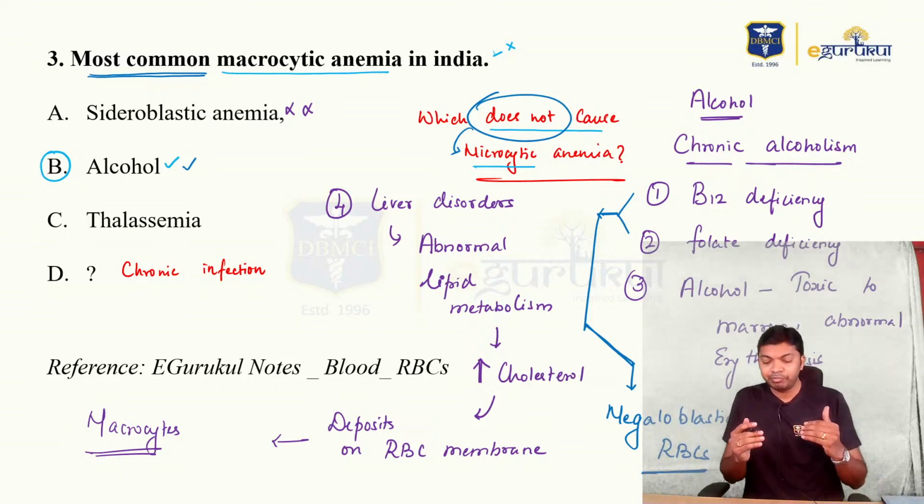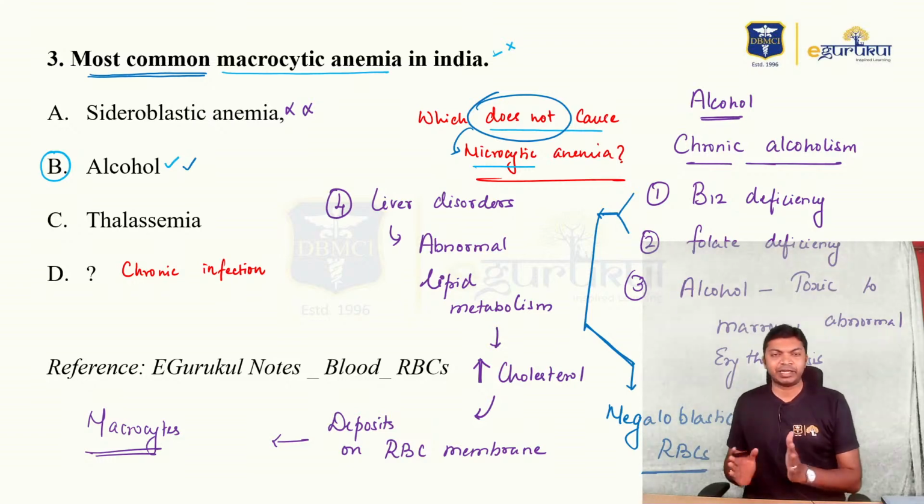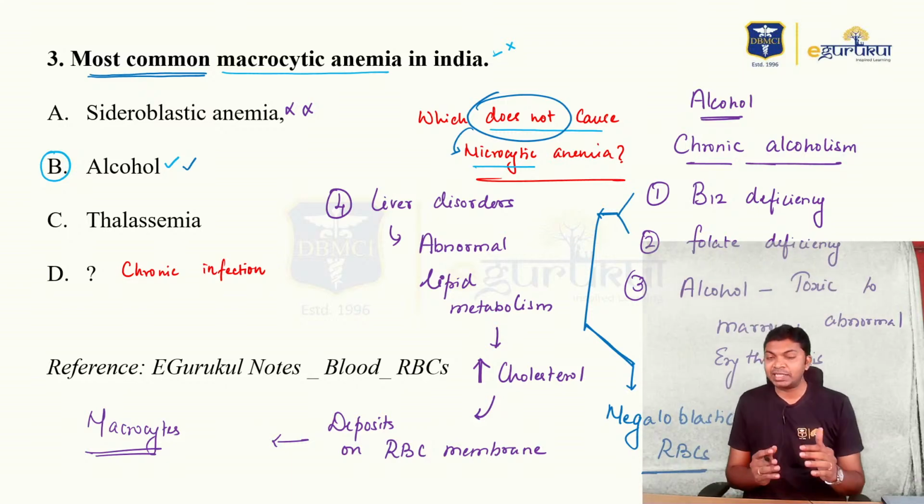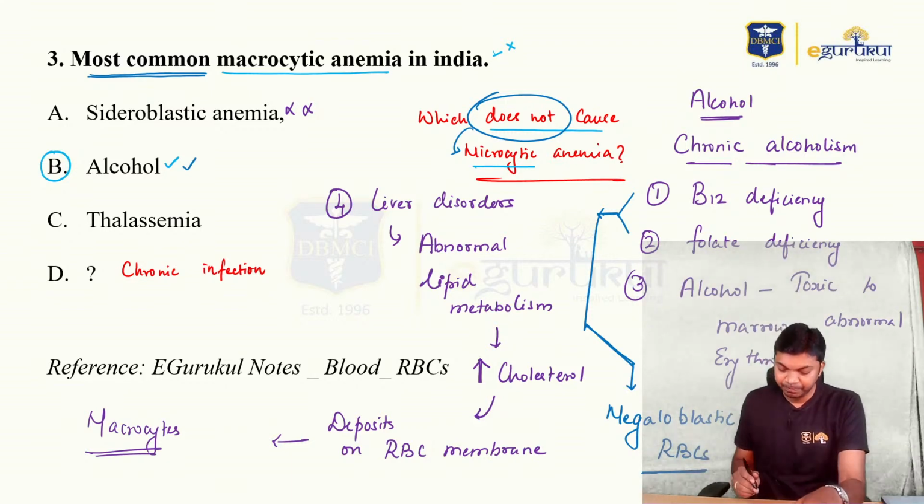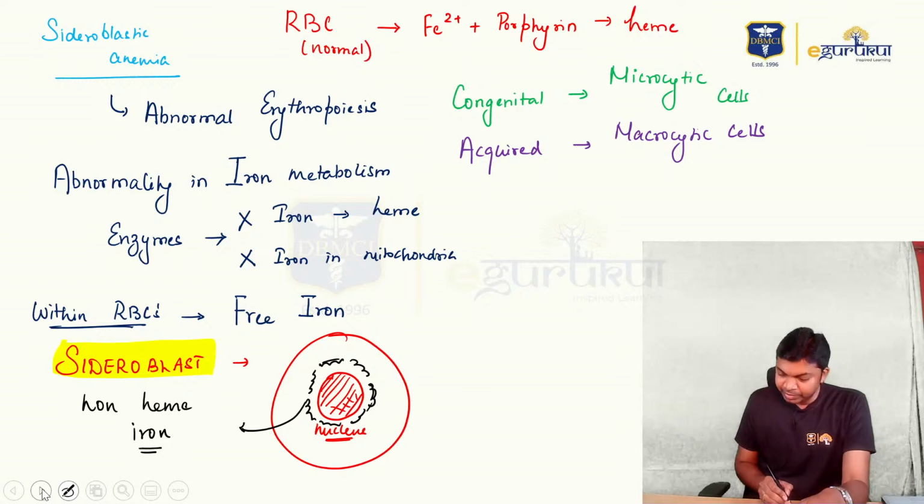Or when you compare the options, sideroblastic anemia, thalassemias and all, you will have alcohol as the most common cause, because thalassemia is again a genetic defect. So people, let us take up thalassemia here.